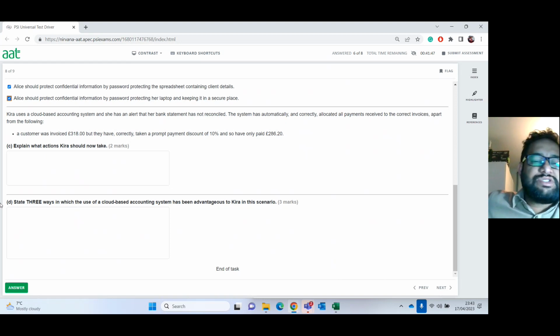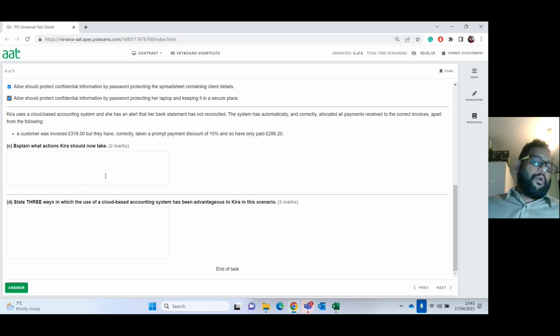When it comes to the cloud-based software, what is the best thing about it? Because you can amend the transactions on the go. When something's already been automatically done, all you need to do is just wait for the abnormalities and then clear the abnormalities, and it will clear the rest of it for you, because you don't have to worry about doing it by yourself manually. And then also it is very important, she can raise the credit note straight away as well for the prompt payment discount.